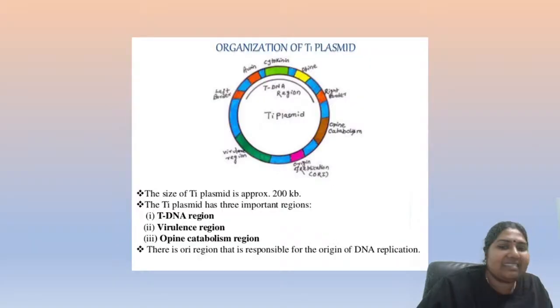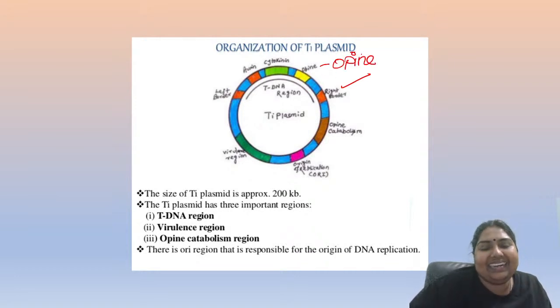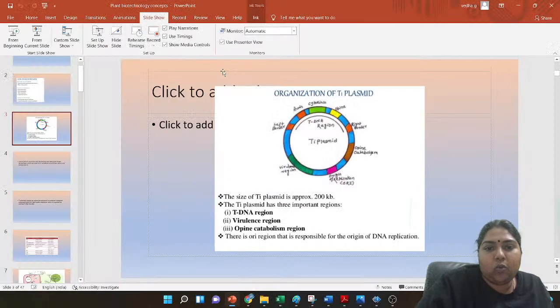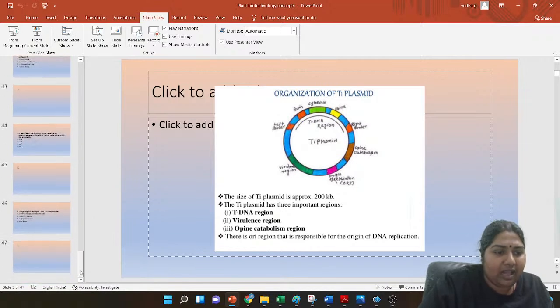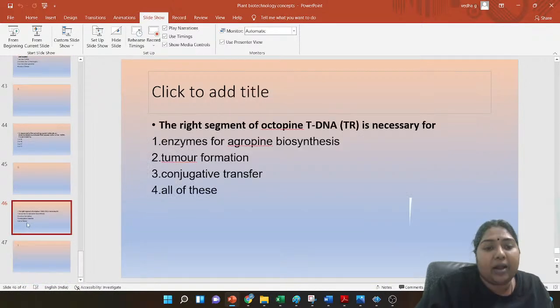Okay, fantastic. See, this is my right border. Who is near the right border? Can you see? This is opine. Got it? Okay, absolutely. So what happens? Your right border is going to have the counterparts from your opine biosynthesis.